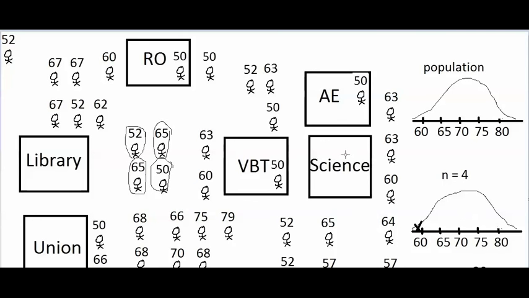Imagine this. If I kept on selecting more and more samples of 4 people from this population and calculated the mean of each one, most of the samples that I end up selecting will have sample means in here in the middle. I'll probably end up getting fewer samples that are especially short with low averages.